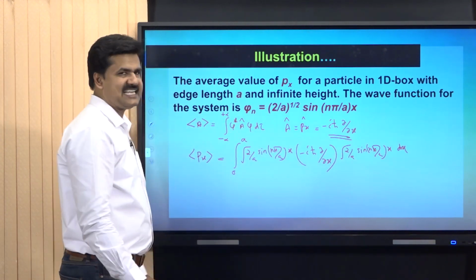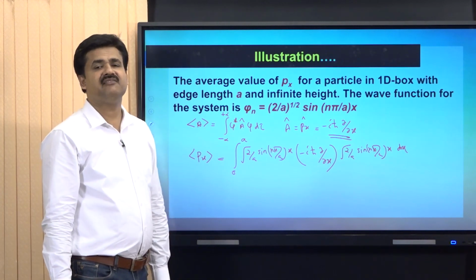On evaluation of this integral, we will get the average value of momentum.